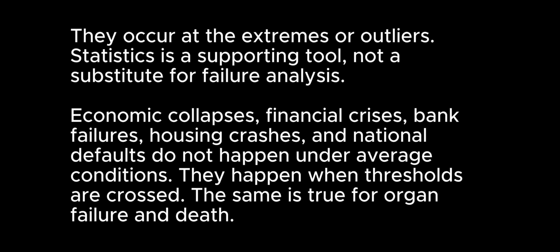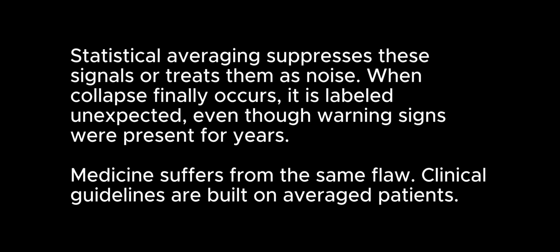Economic collapses, financial crises, bank failures, housing crashes, and national defaults do not happen under average conditions. They happen when thresholds are crossed. The same is true for organ failure and death. Statistical averaging suppresses these signals or treats them as noise. When collapse finally occurs, it is labeled unexpected, even though warning signs were present for years.